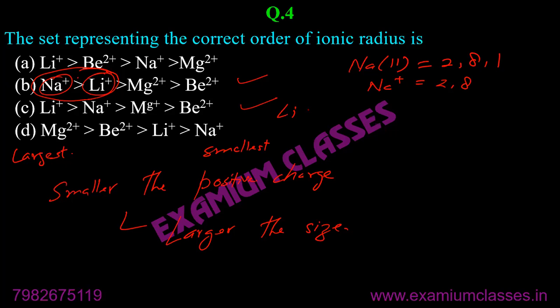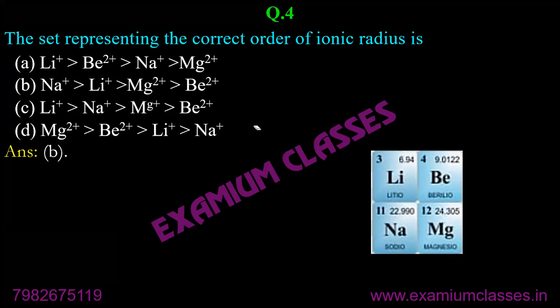However, lithium 3 has 2, 1, Li plus will have only one shell. So it means lithium plus will be smaller because it has only one shell as compared to two shells in Na plus. So between B and C, B will be the correct answer. All concepts have to be clear.